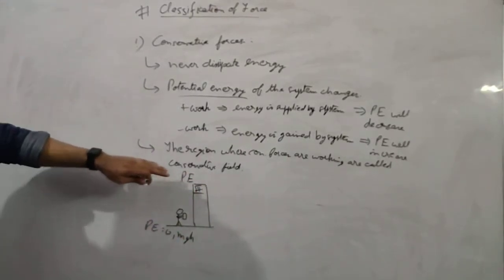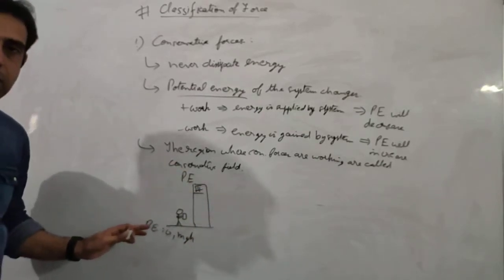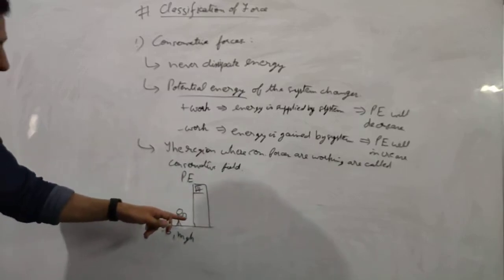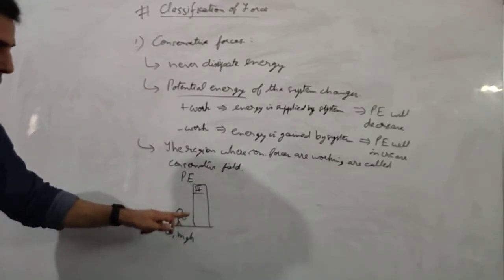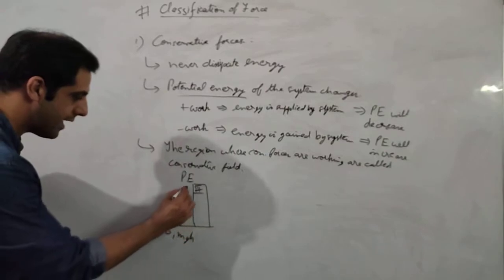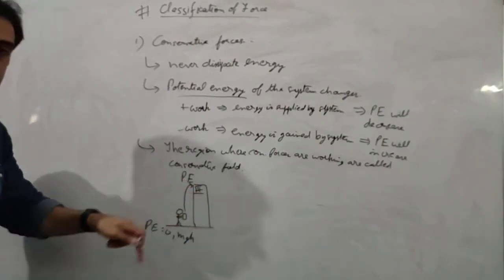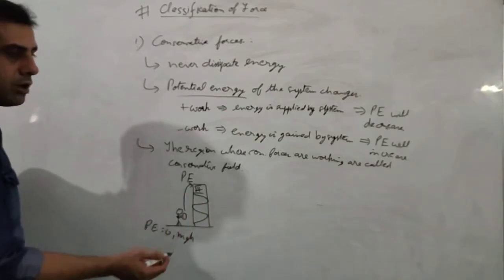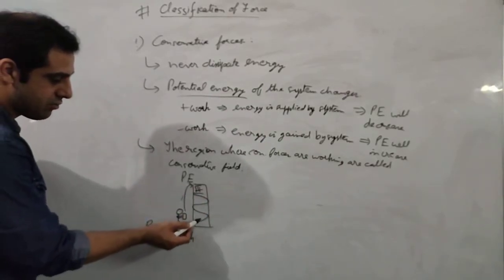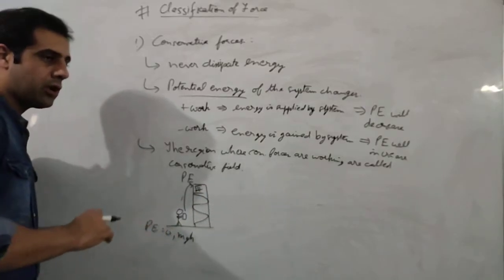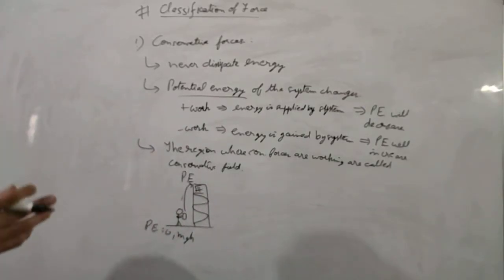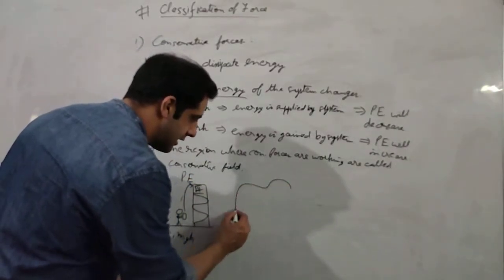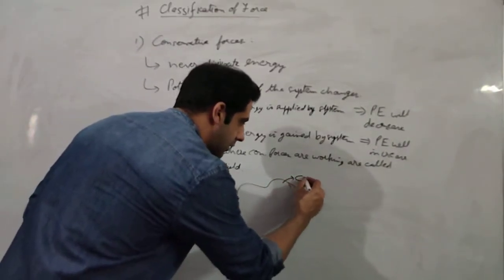Because all of this is happening in the conservative field, it does not depend on the path of how you took the box from this point to this point. You can use a rope and directly supply this box on the third floor, or you can use stairs and go like this. It does not matter whether you go straight or through the stairs, the potential energy will depend on the final and initial position. So we can say that suppose this is a conservative field.